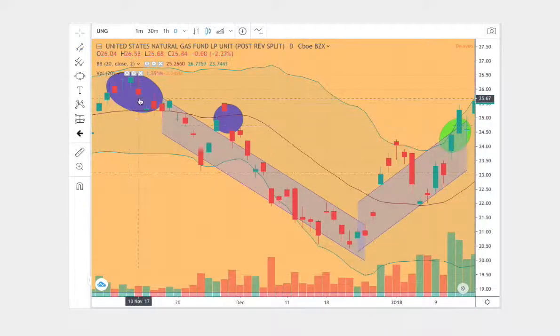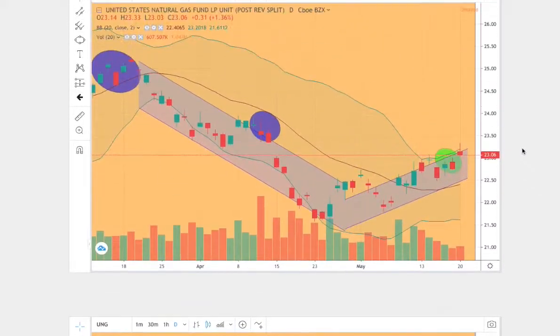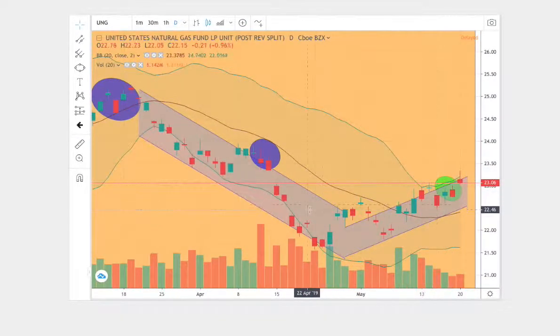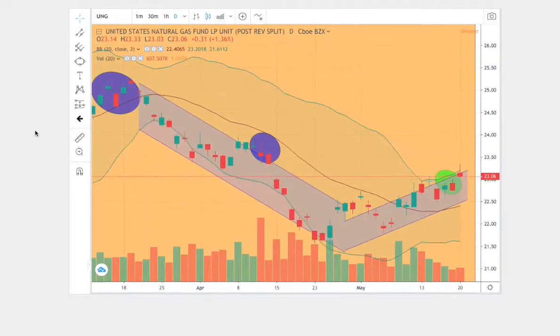So what we have here is 1, 2, 3, 4, 5 points. And we also have 1, 2, 3, 4, 5 points that are similar. There's reason to believe that the trends or patterns are similar. The outcome or forecast would also be similar.